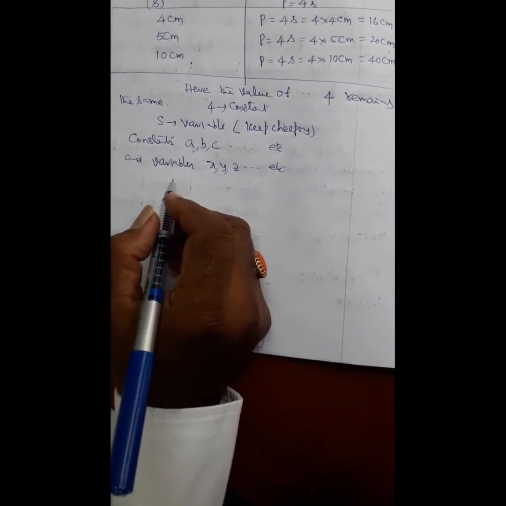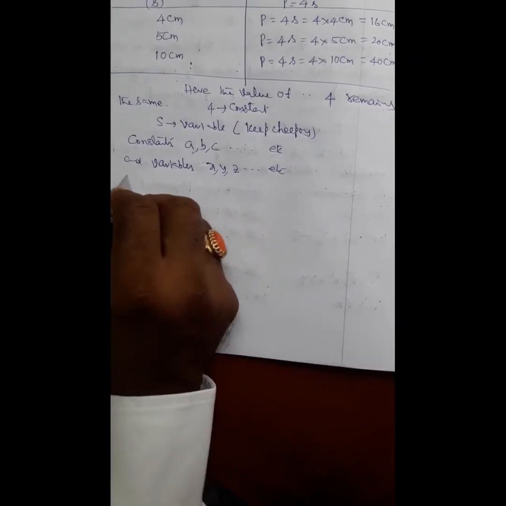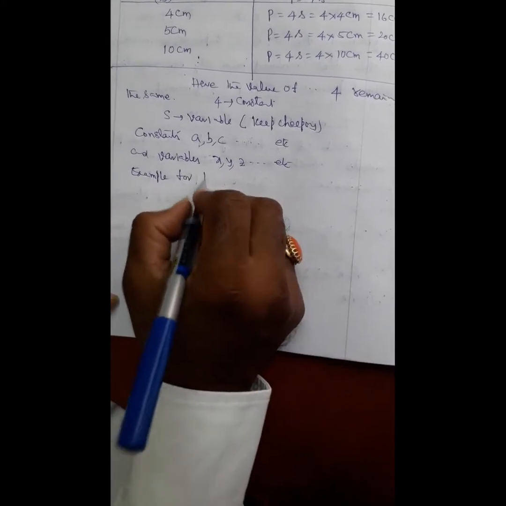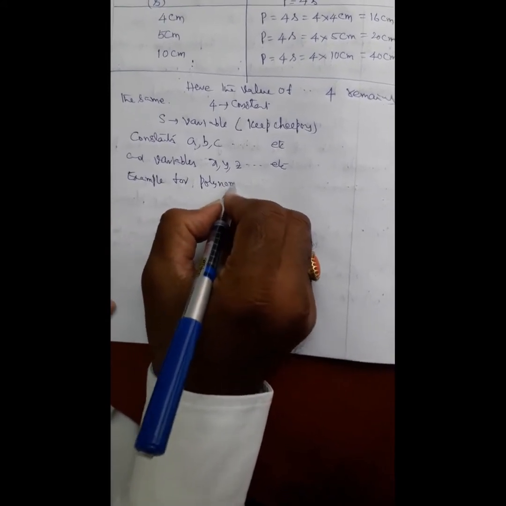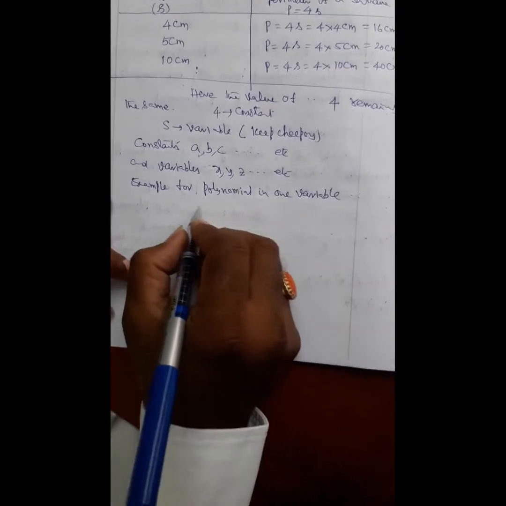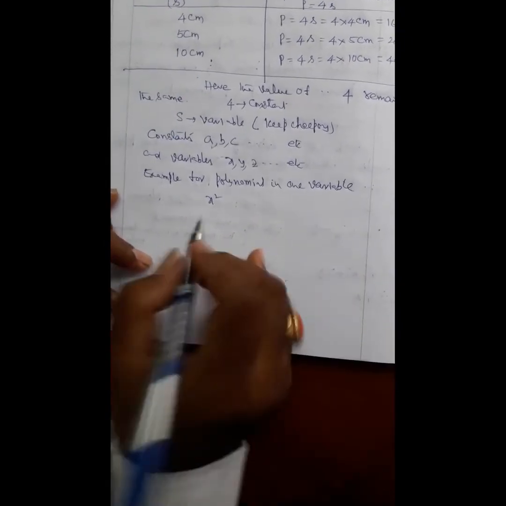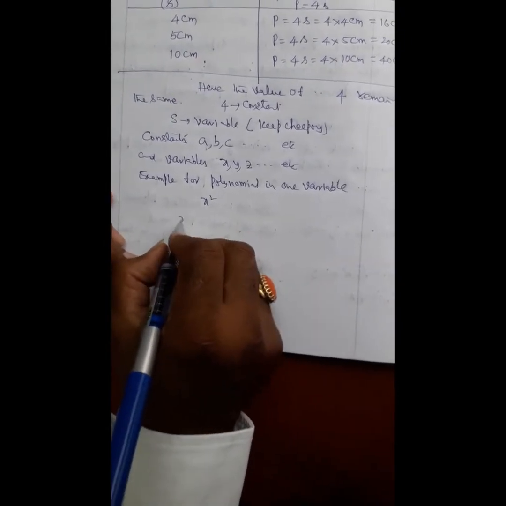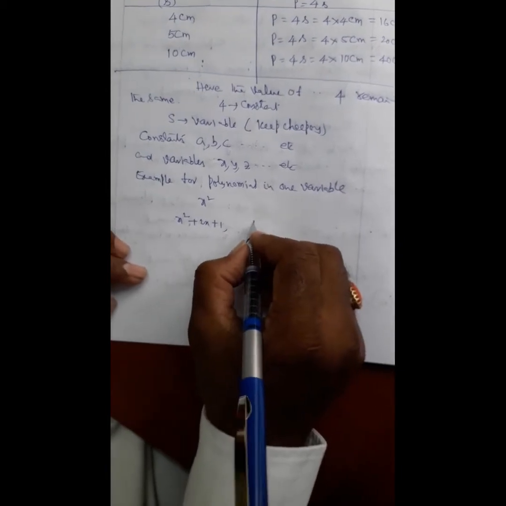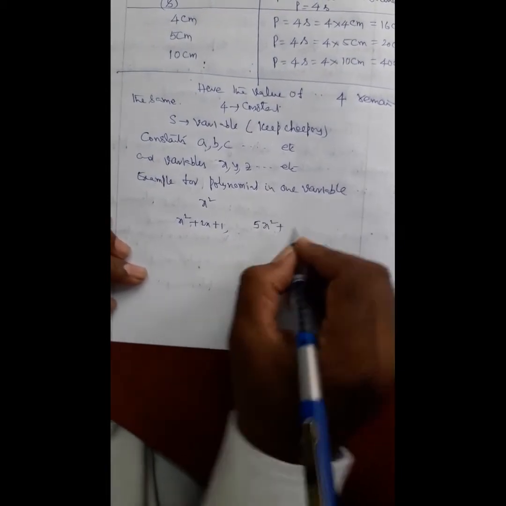Now, examples for a polynomial in one variable. x square is a polynomial in one variable. Another example, x square plus 2x plus 1, etc. 5x square plus 11x plus 16, like this.